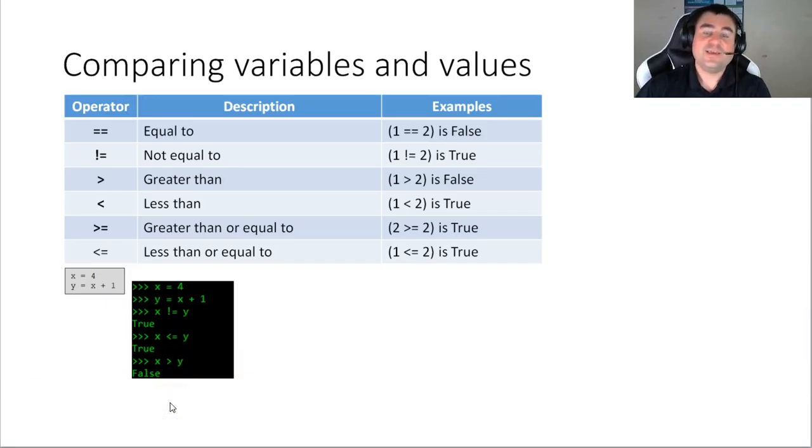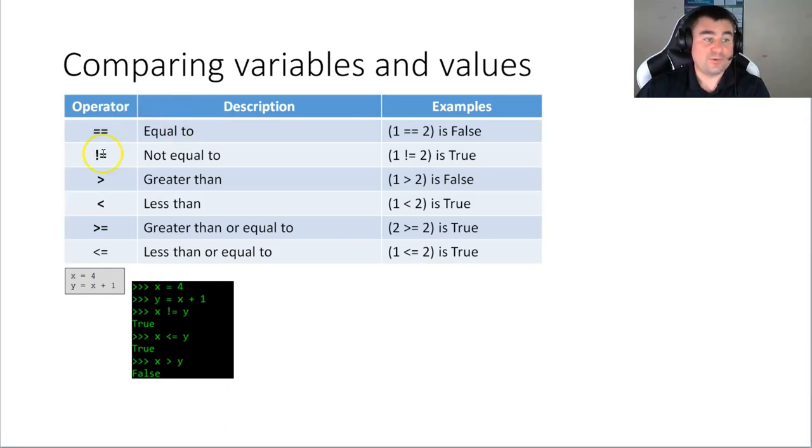Okay, finally, here are some operators that are comparative in nature. So comparative operators. They are utilized when you want to quantitatively compare variables and values. Most of these are pretty self-explanatory. So once again, the double equal sign, this is not an assignment. This is in fact equal to.